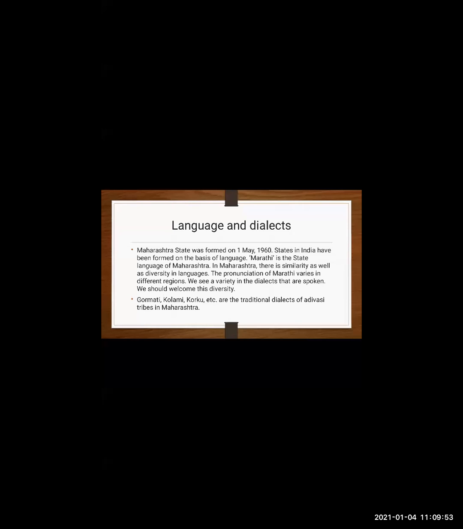The pronunciation of Marathi varies in the different regions. We see a variety in dialects that are spoken. Means different types of tones are there. We should welcome this diversity. Gormati, Kolami, Korku, etc. are the traditional dialects of Adivasi tribes in Maharashtra. These are the Adivasi tribes in Maharashtra.